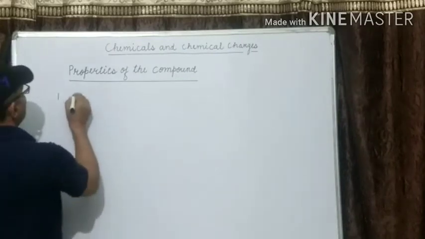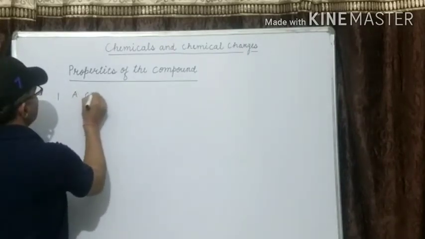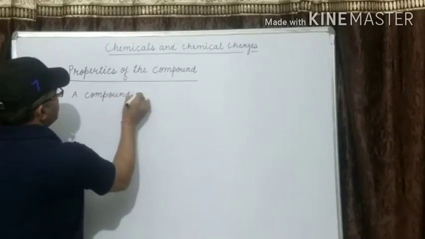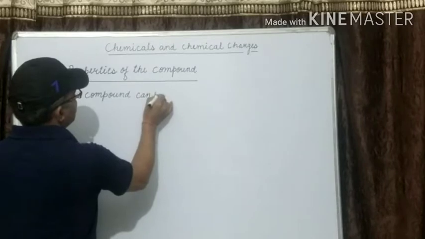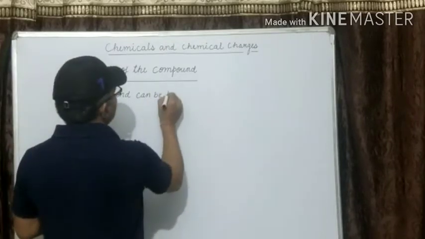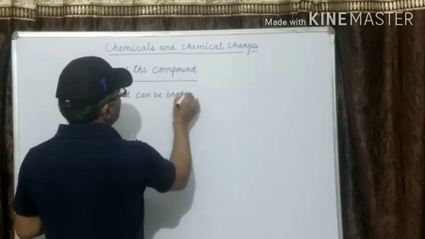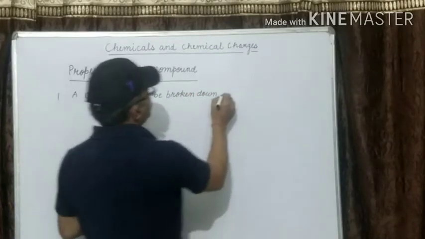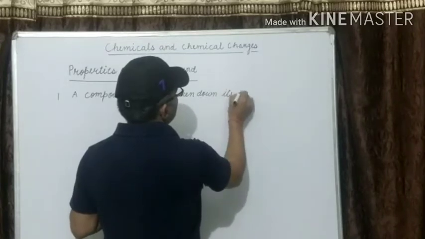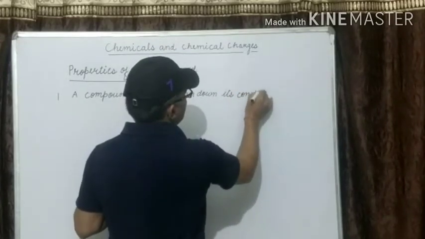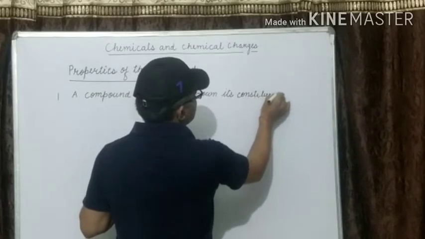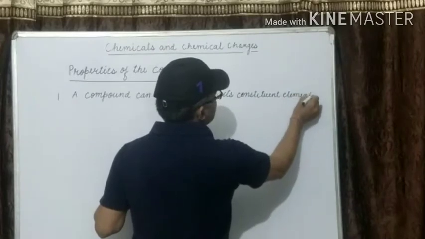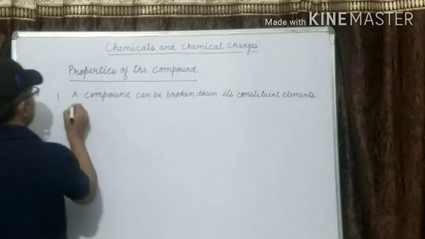First property, a compound can be broken down into its constituent elements by chemical method.